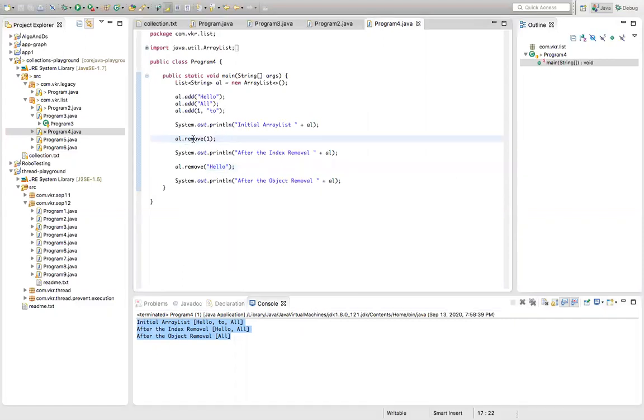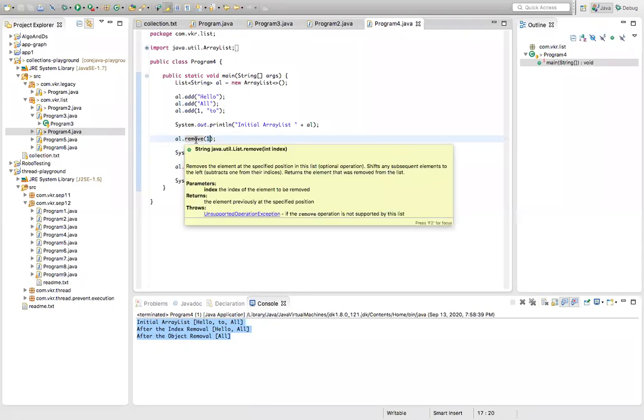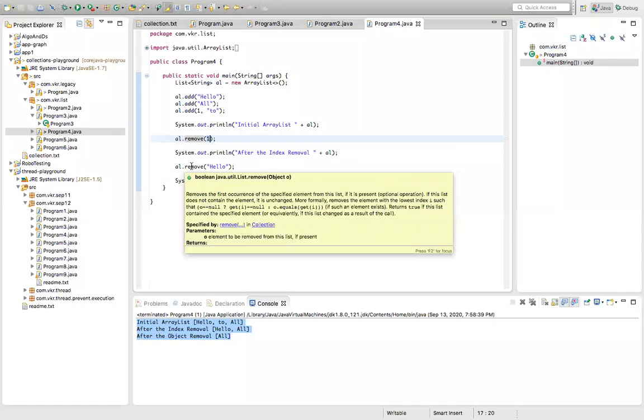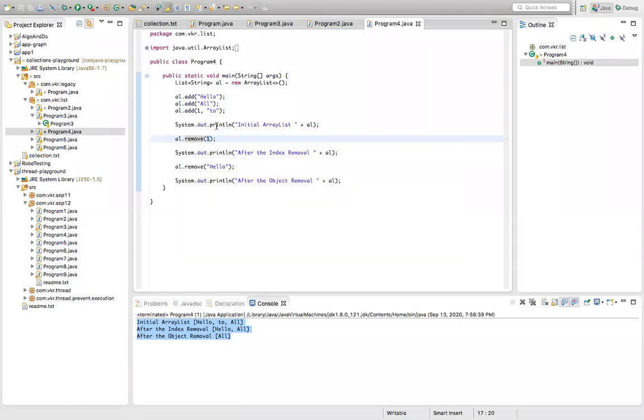Now here, the remove method is overloaded. What is overloading? The method name is the same, but the argument signature is different. The signature of the argument means the type of the argument, or the order of the arguments, or the number of arguments. Here, the type of the argument is different, so the signature is different. The first argument type is integer, primitive type. The second method's argument type is object type. So this is an overloaded method inside the array list class. Inside the array list class, we have these methods for removing data.